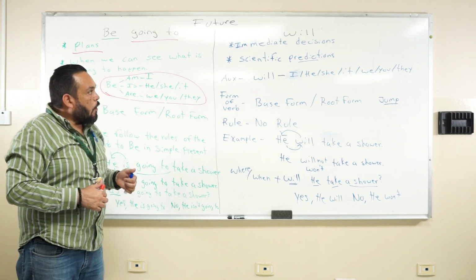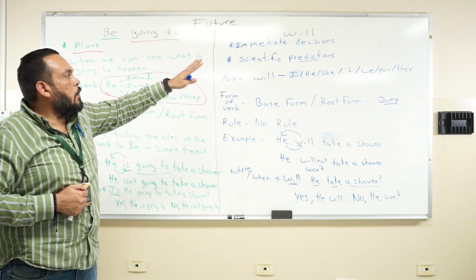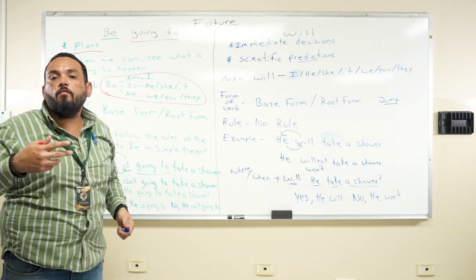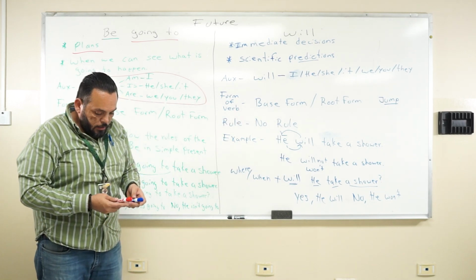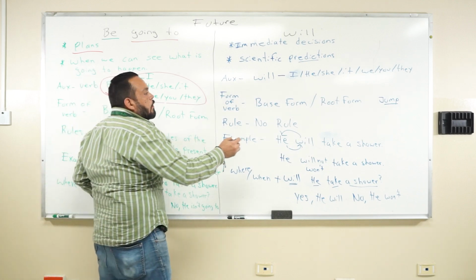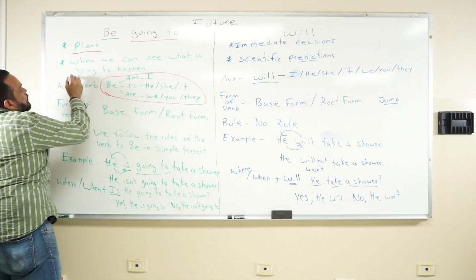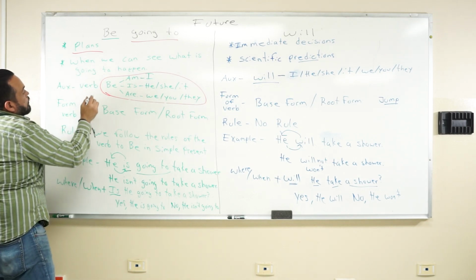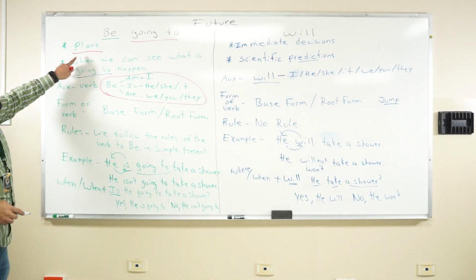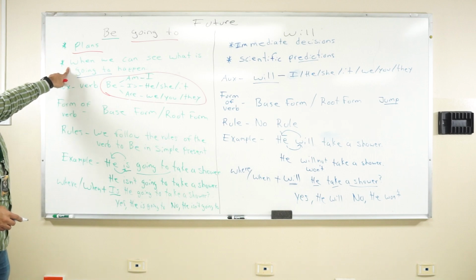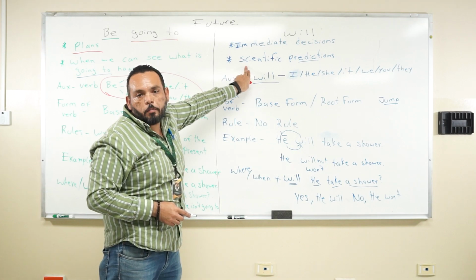Okay? So I explained the differences between will and going to in future. And in conclusion, we must follow will and going to in their specific contexts: plans and what we can see is going to happen, immediate decision, or scientific predictions.